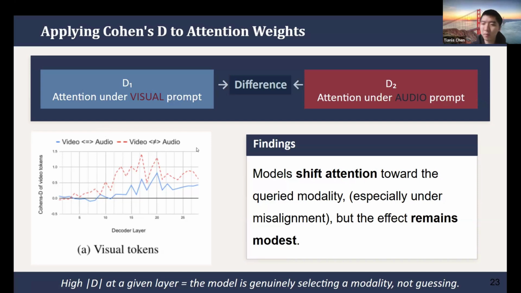That is in our expectation: when the modalities are misaligned, the model tries to look at different things to retrieve different information and answer the question correctly. But we argue that because the models still suffer a consistent drop in most cases, this distribution difference is not significant enough to distinguish the information sources.